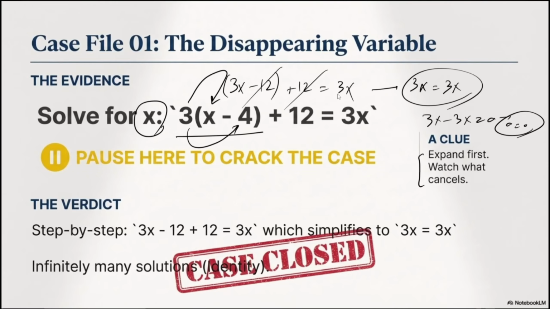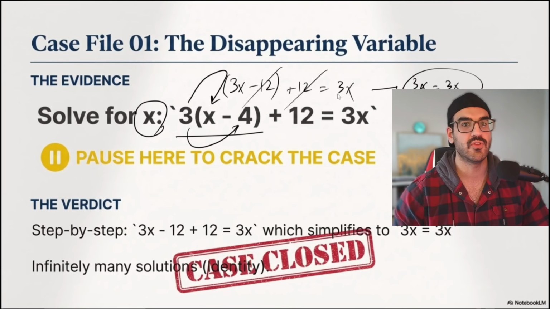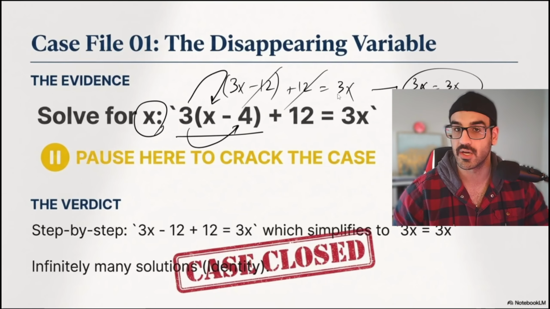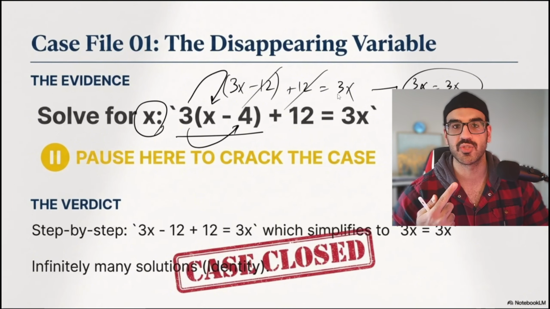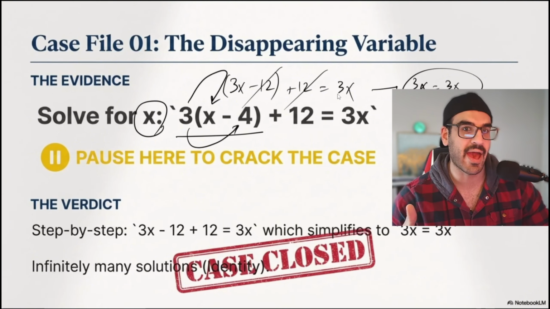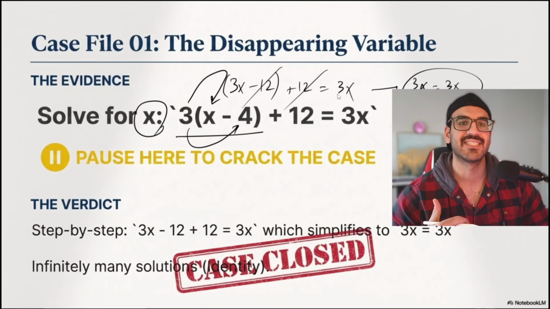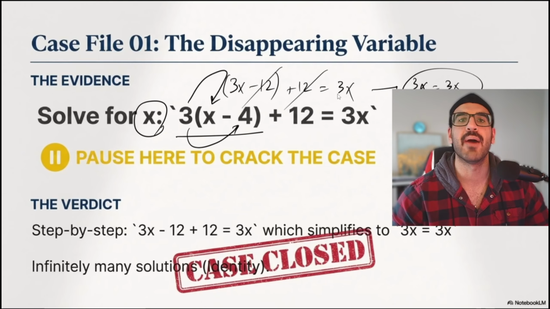In this kind of condition, when we reach the fact that 0 equals 0, or maybe at some point 1 equals 2, we have two conditions. The very first one is that when you reach a fact like 0 equals 0, 1 equals 1, or 2 equals 2, some kind of true statement, this case says that you can have an infinite amount of answers.